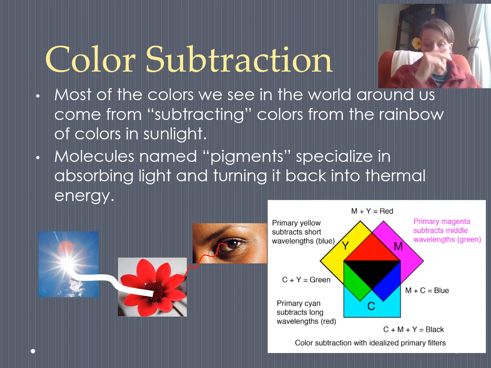So in any case, you can see how we can make all of these different colors from light subtraction as well. If you put all three light subtraction pigments together, yellow, magenta, and cyan, in theory, it should subtract all the color, and then you're left with the color black, which is essentially none of those rods or cones in your eyes being triggered, everything being absorbed by the object that it's going into.